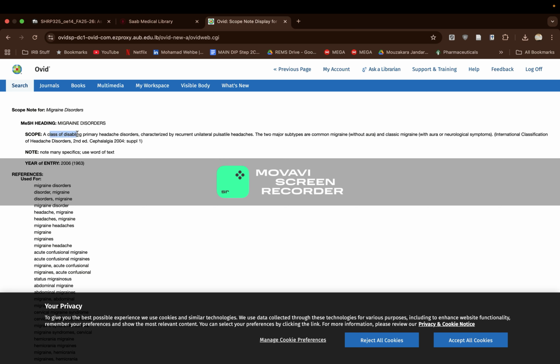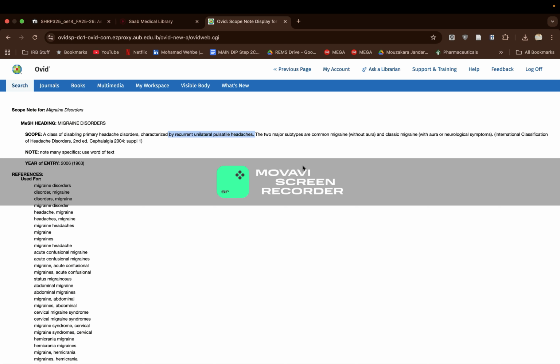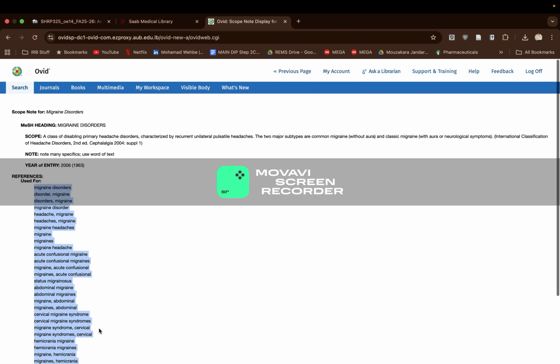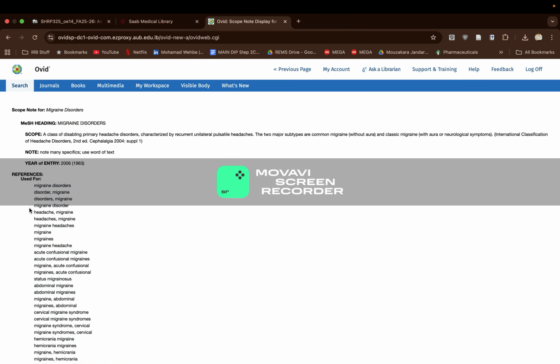It's a class of disabling primary headache disorders characterized by recurrent unilateral pulsatile headaches, etc. So we know this is the definition of migraine we're looking for. We can also see references used for, and we can rely on these for keyword generation later on after we're done with the MeSH.